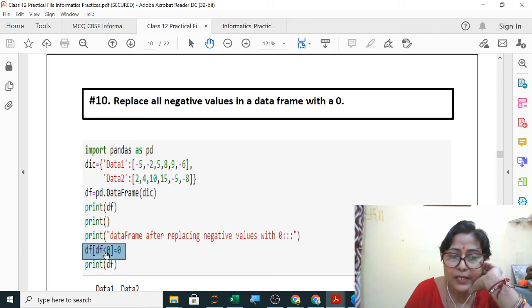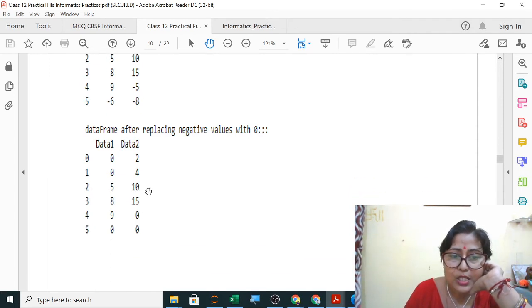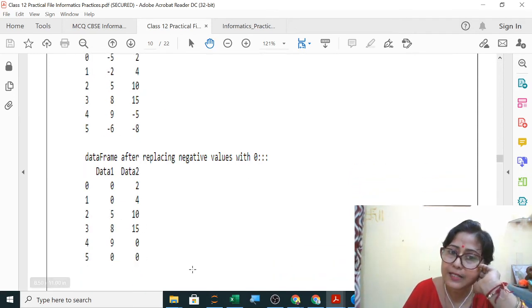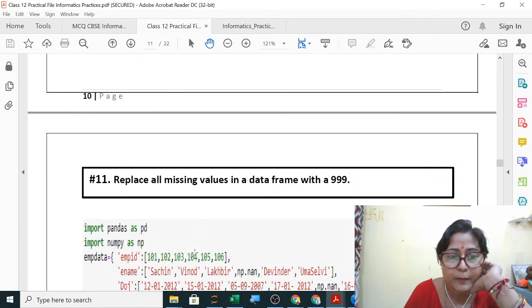Then how to replace all the negative values with 0, that is df less than 0 means all the negative values you will change to 0. So you can see wherever negative values were there, they have been replaced by 0. So this is also correct.